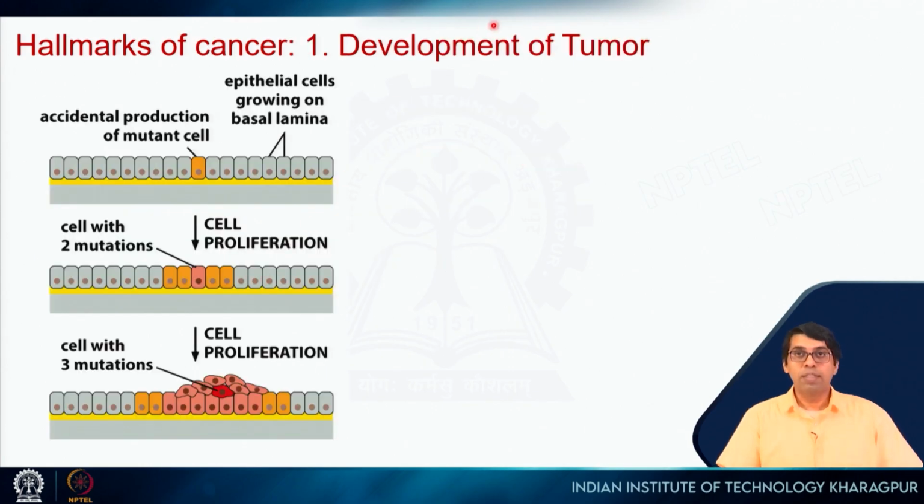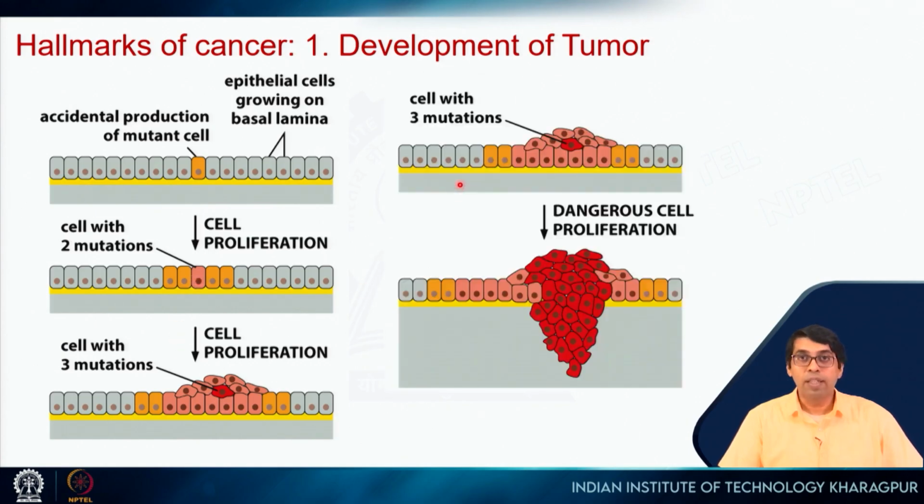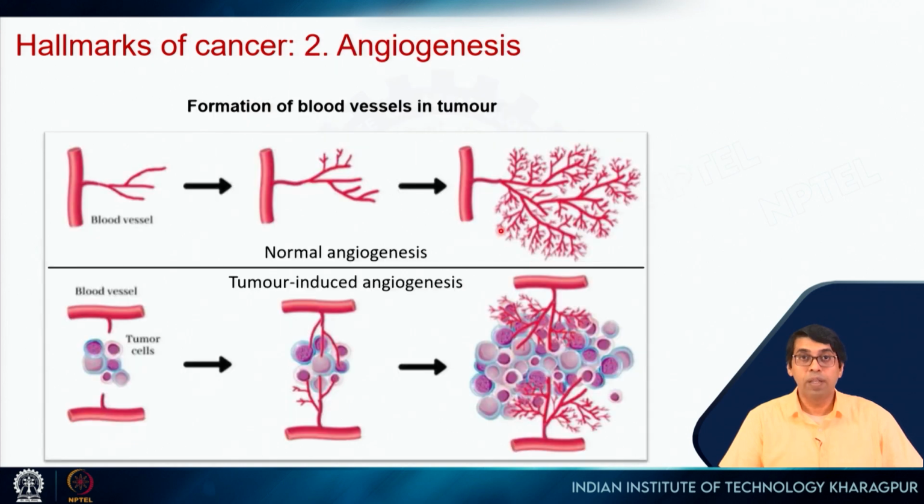So, the first one is development of tumor. We have already seen this, that there is a mutation that results in hyperplasia, these cells are growing, then more mutations accumulate, right, and then the tumor grows, okay. But still this is localized, this is present in one place. Second one we saw is angiogenesis. So, they will induce formation of these blood vessels, right. So, you have a tumor which is growing here. Now, there was this blood vessel, but since the tumor is growing, it needs more nutrient. So, it will induce the formation of these blood vessels.